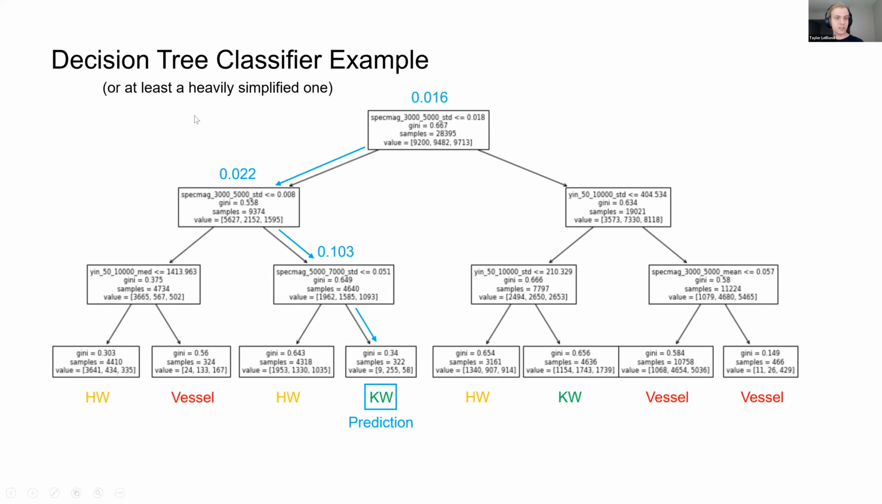So here's an example of a decision tree classifier. So say this feature right here is 0.016 and it's less than 0.018 as shown right here, then it goes to the left. So on and so forth, the same and the same. And in this one, more killer whales ended up in this box. So this is predicted as a killer whale.